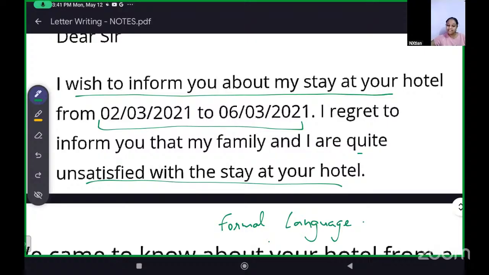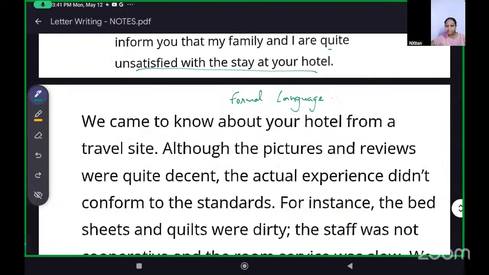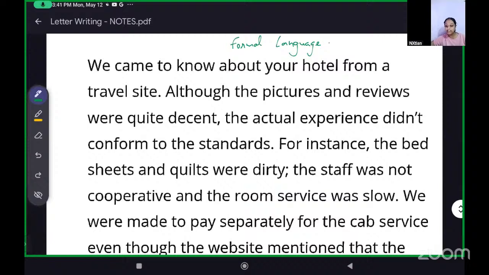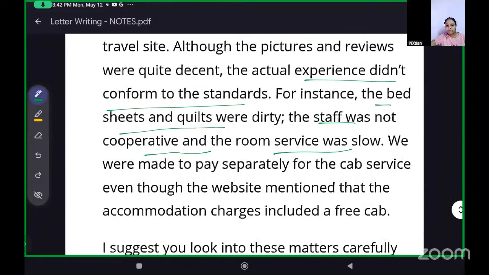Then, we came to know about your hotel from a travel site and it was quite decent. The actual experience didn't conform to the standards. Again, a polite way: it was not up to the standard. Now, tell them what the problem was that you faced, like the bed sheets and quilts were dirty, staff was not cooperative, and the room service was slow. Mention the problems, also in a polite way.